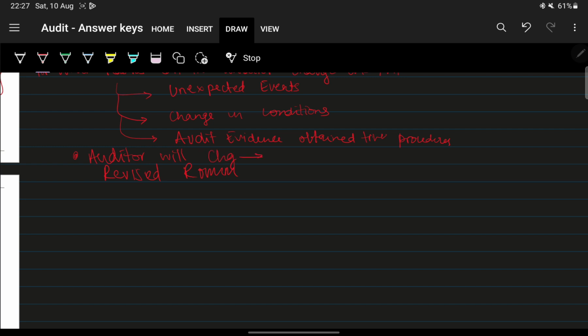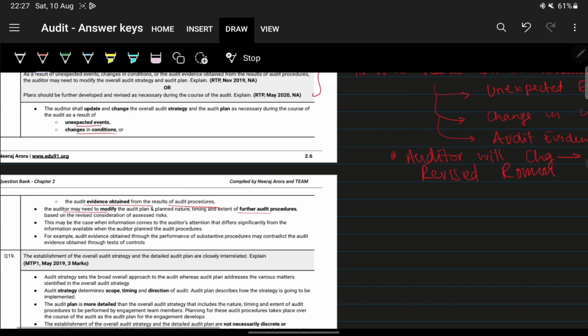He will change the audit strategy, the audit plan, and the further audit procedures, depending on the revised ROMM.